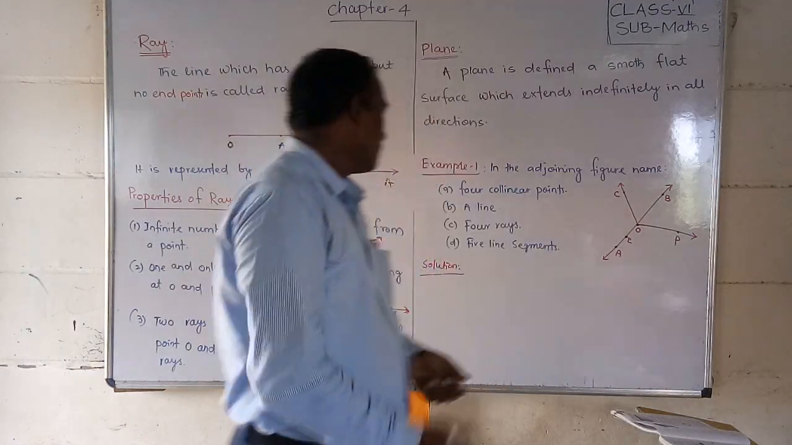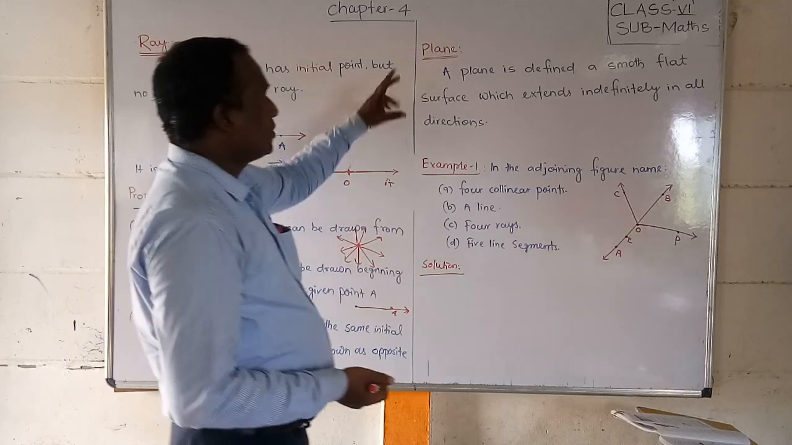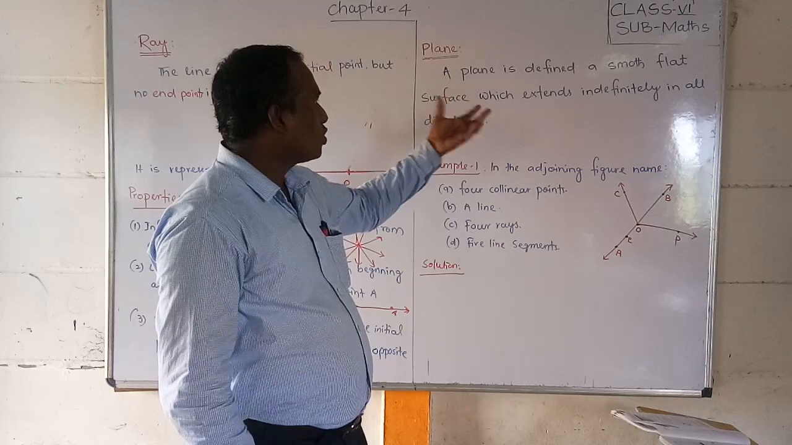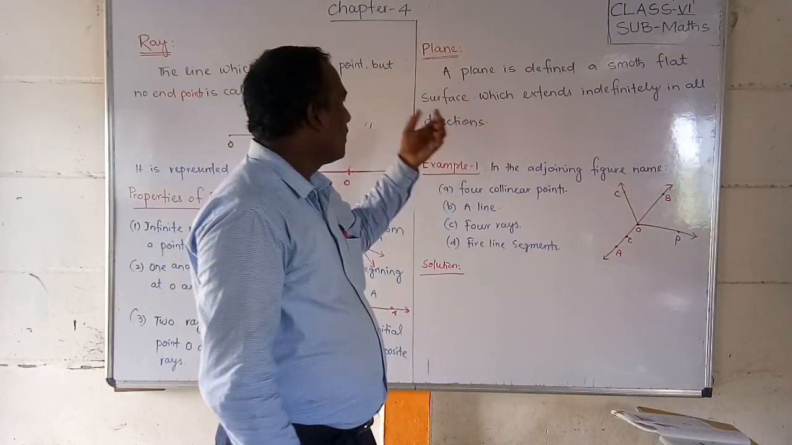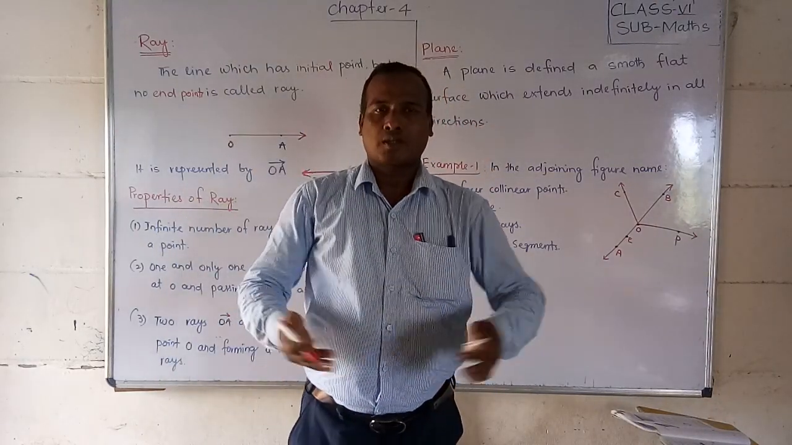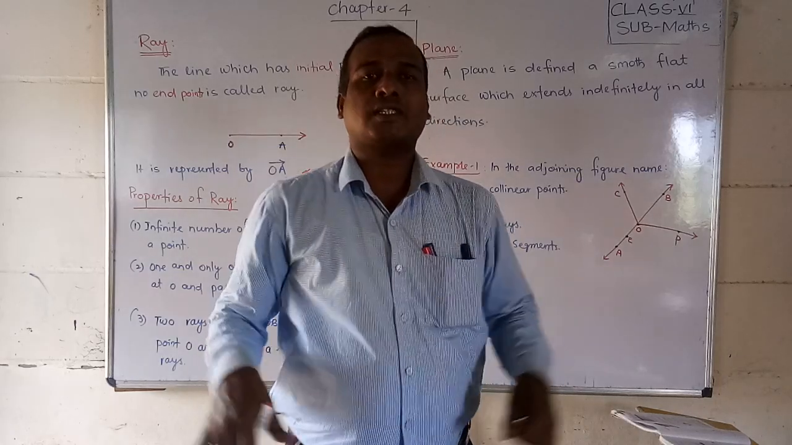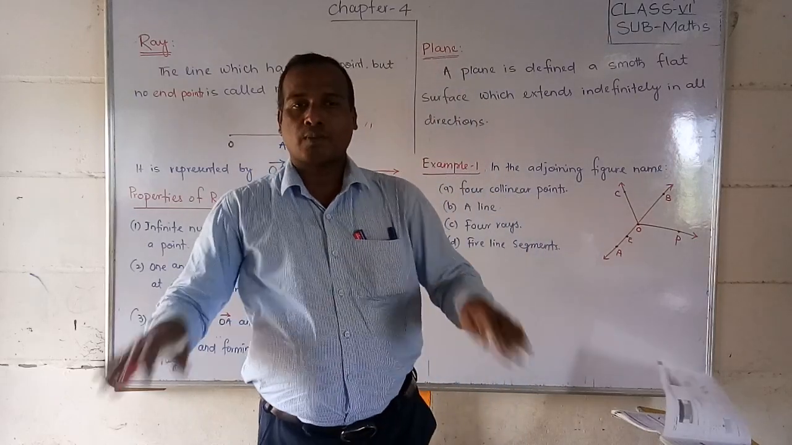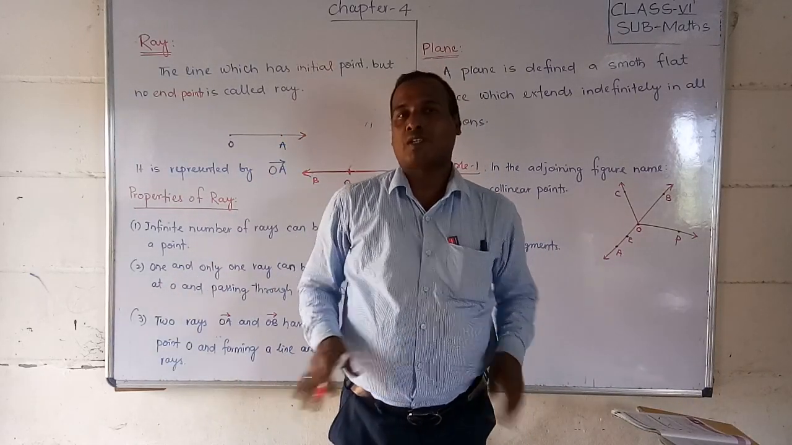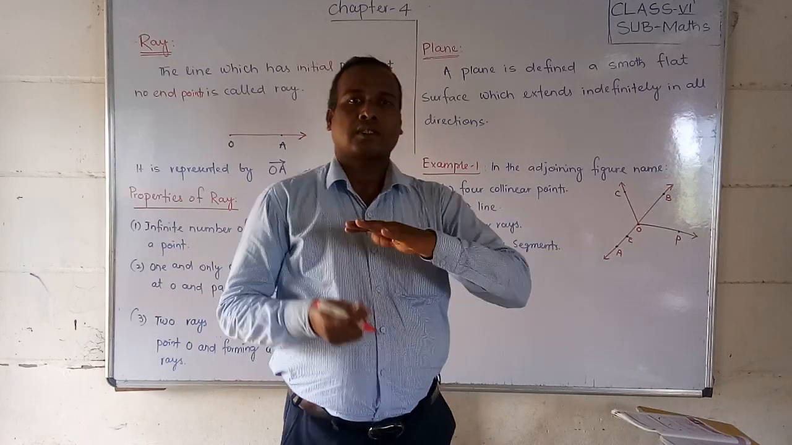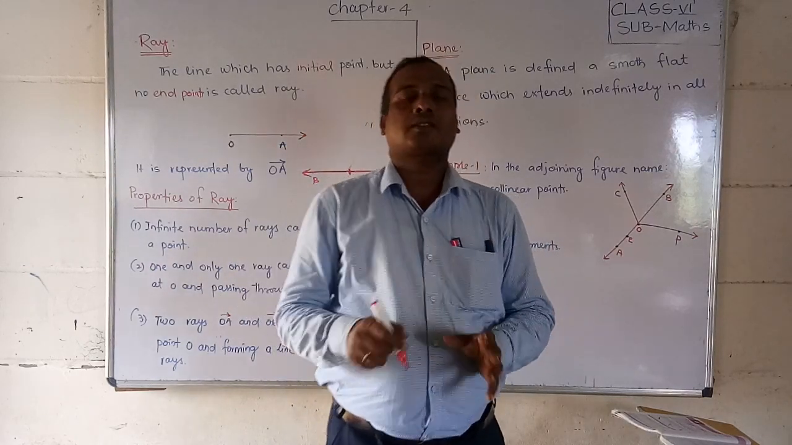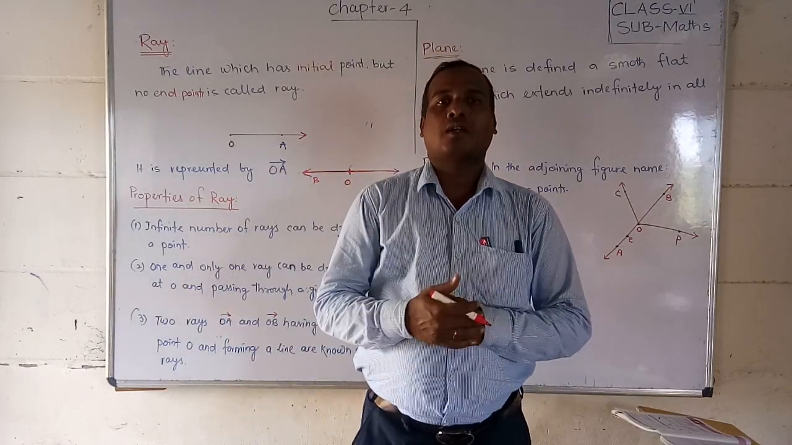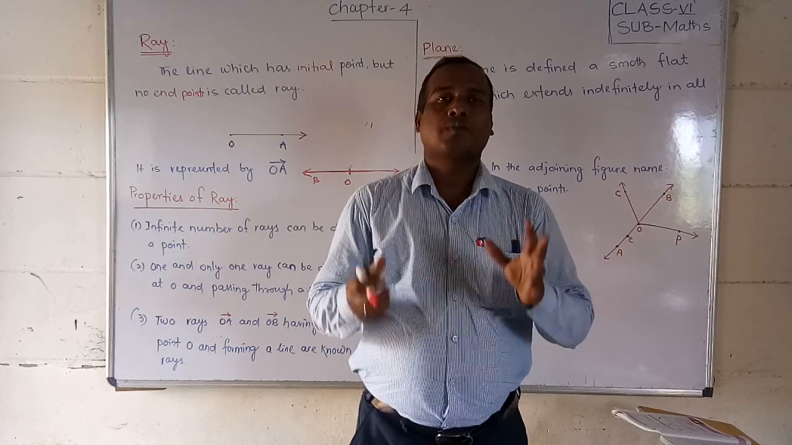Okay, students. Next we are going to discuss another term, that is plane. What is the plane? A plane is defined as a smooth flat surface which extends infinitely in all directions. Plane means a smooth surface. You have seen your house, your marble plates. That is a smooth surface. All directions means there is no particular direction; in every direction it is moving. Such a type of surface is called a plane.